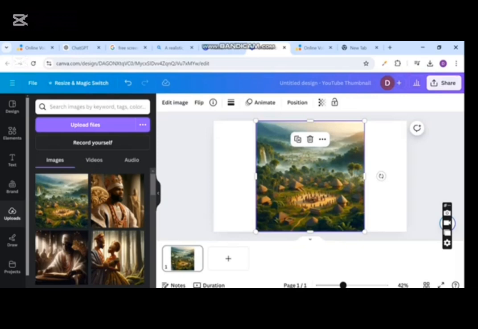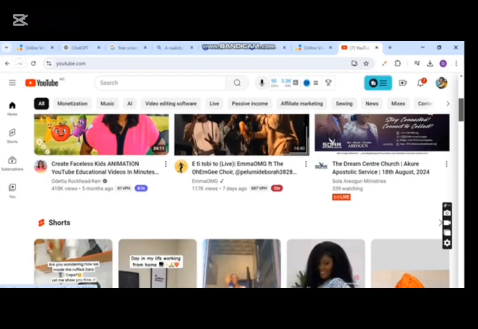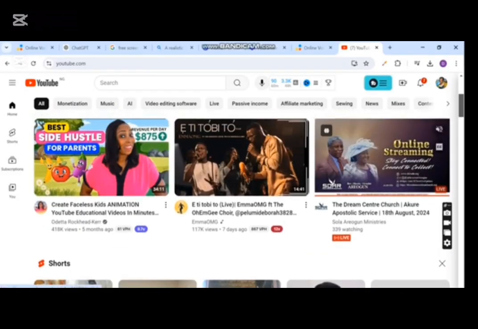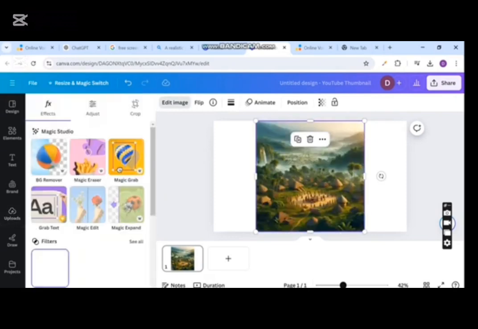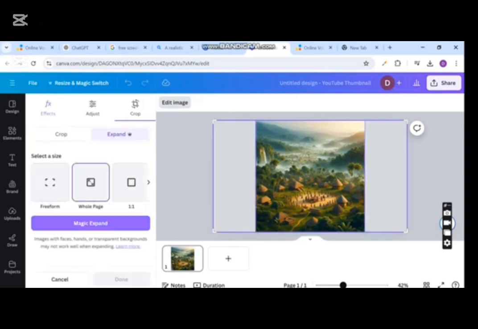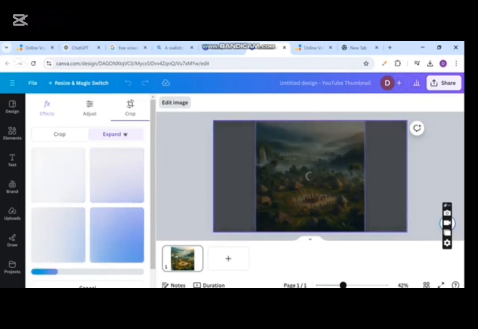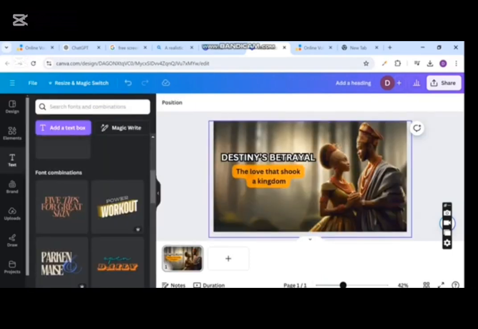Now the next step is to design your thumbnail. When you're scrolling down YouTube, what you see before you click on any video to watch, all these ones, are called thumbnails. I'm going to just quickly create a thumbnail for the purpose of this video, but please, I don't want this video to be too long. If you want me to do a detailed tutorial on how to create a beautiful thumbnail for an African tale, please let me know in the comment section. I have designed a simple thumbnail for this story, as you can see.